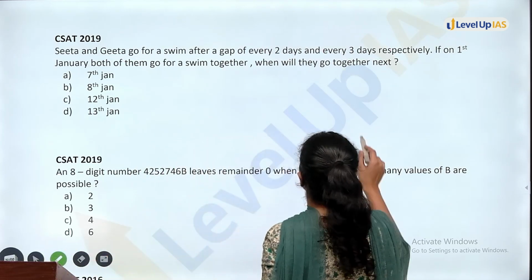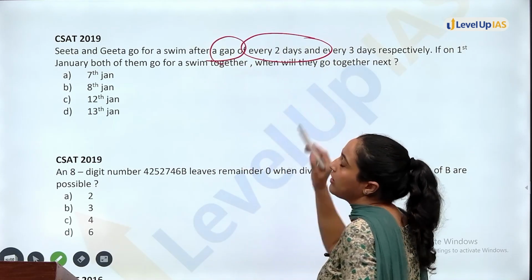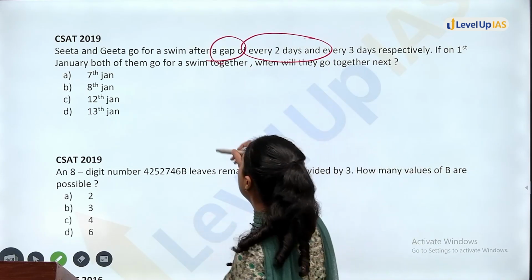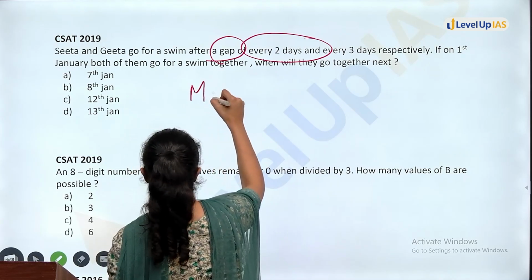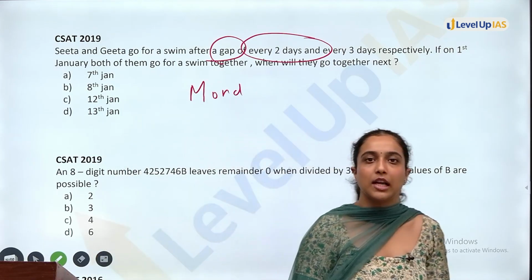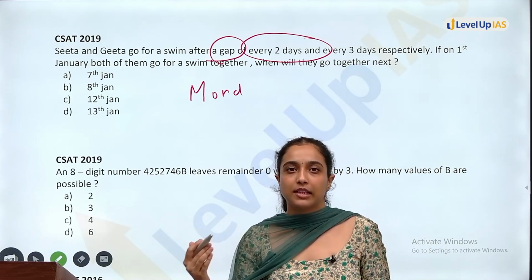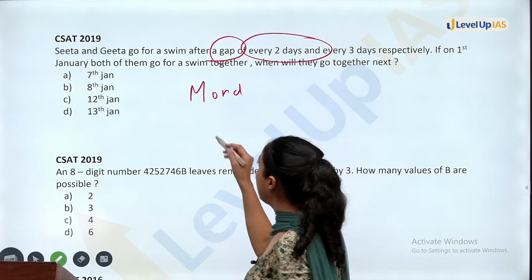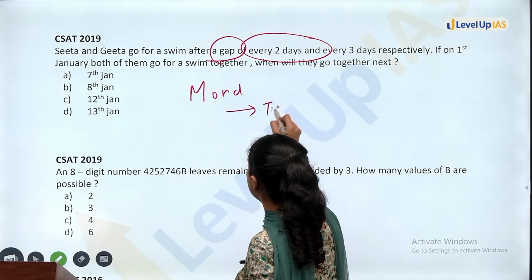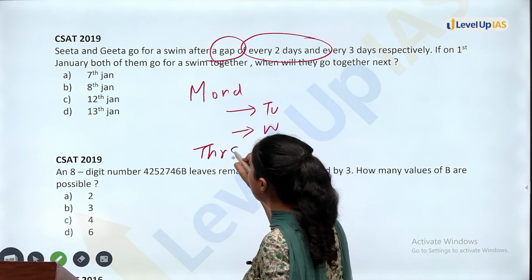What is the gap of every 2 days? What does gap mean? Gap means that if one day was Monday, and I am saying that I will take a class on Monday, then I will take a gap of 2 days. Then my next class will be when? My next class will be after a gap of Tuesday, Wednesday, and the next class will be on Thursday.